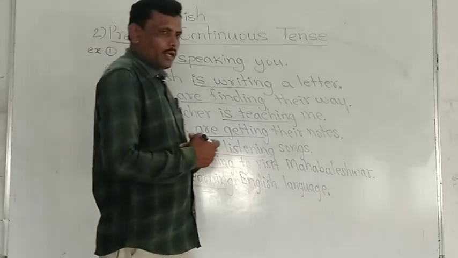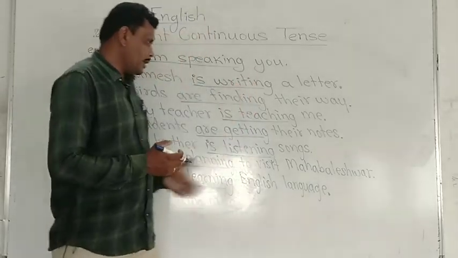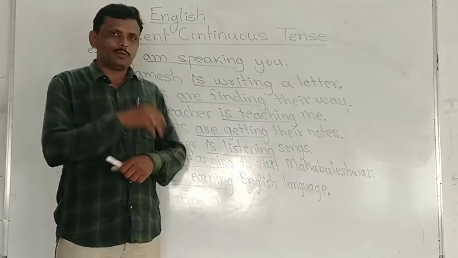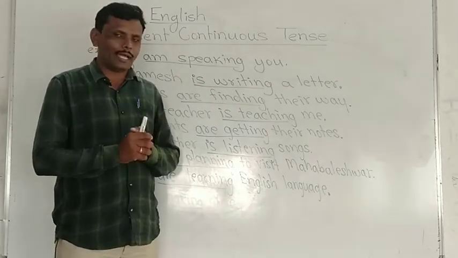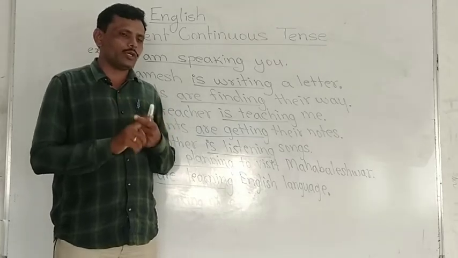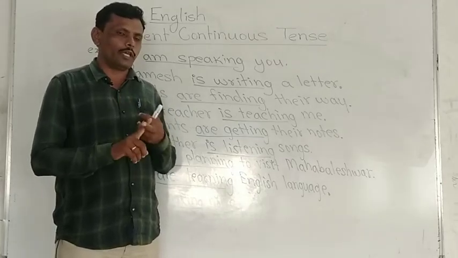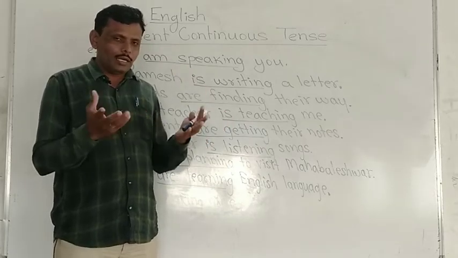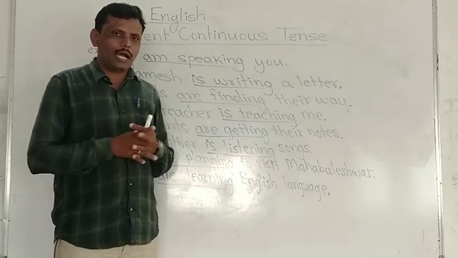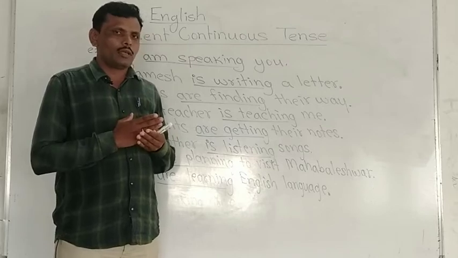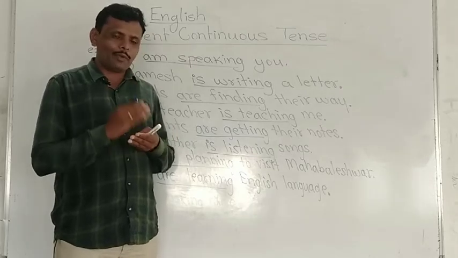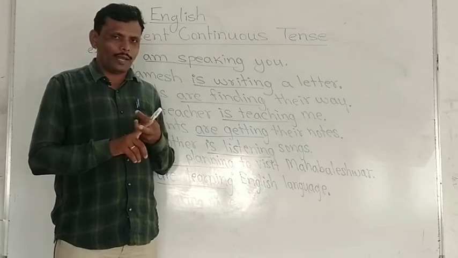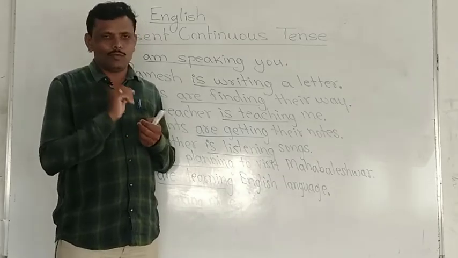Now, we have already taken some examples. In present continuous tense, we have to keep in mind that if the action is going on at the time of speaking, we have to use this tense, present continuous tense. After subject I, we have to use am and V4. If the subject is singular, we have to place is and V4.